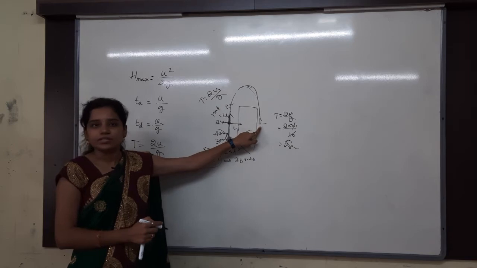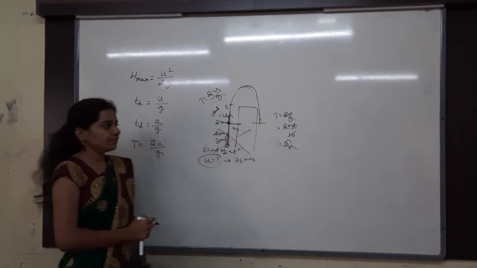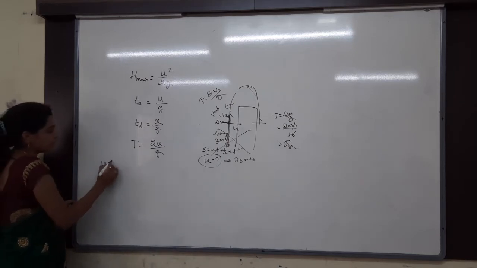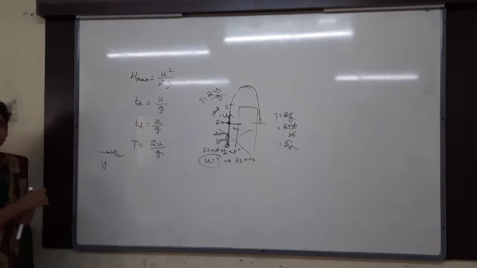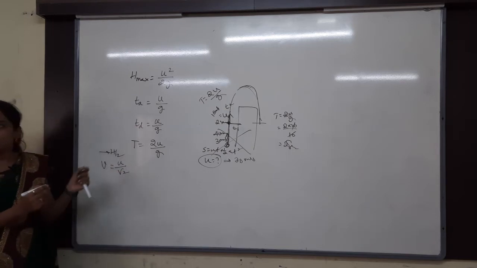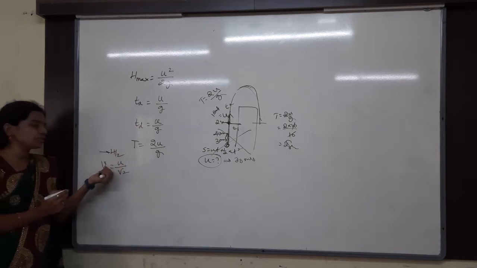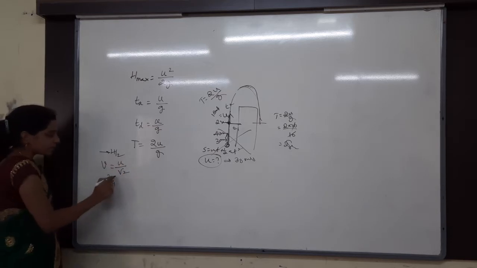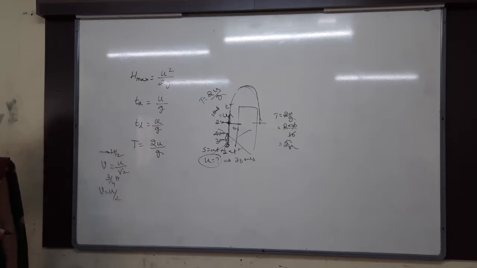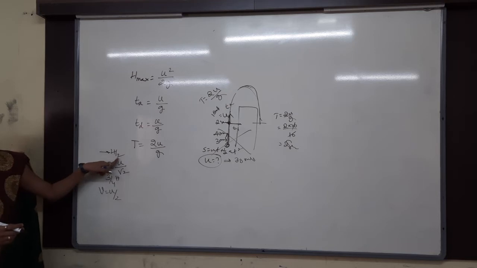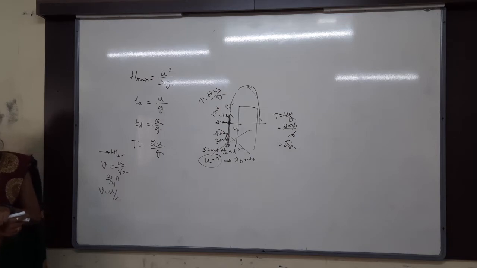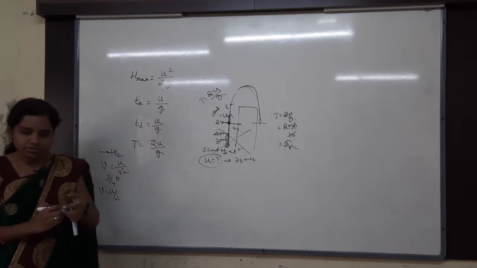This is the problem we have solved yesterday. Right? Remember that? Yes. Then two more important problems we have solved, that is, what is the velocity at the half of the maximum height? Do you remember that? V is equals to what is the formula we got? U by root 2. Yes, at the half of the maximum height the velocity is equals to u by root 2. At 3/4 of the maximum height, how much we got? V is equals to just u by 2 we got. Today we will calculate how much time it will take to reach half of the maximum height, how much time it will take to reach the 3/4 of the maximum height. That also we will calculate today. Okay, and after that we will solve some more problems. You have to be clear first of all.